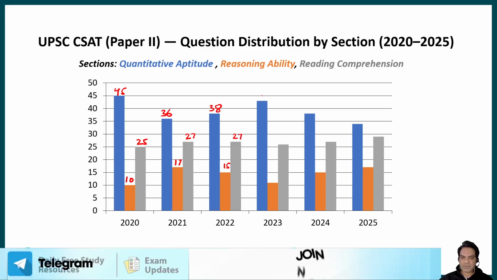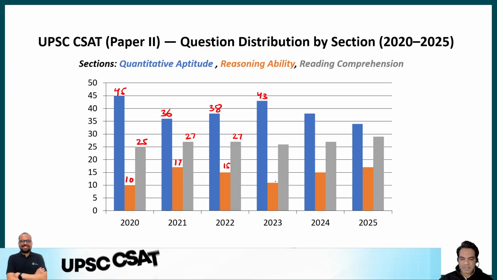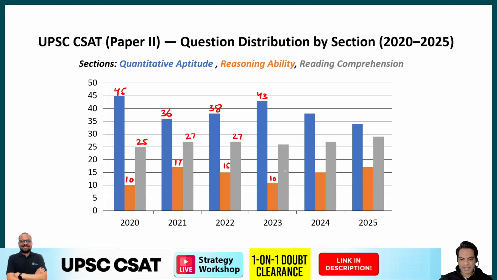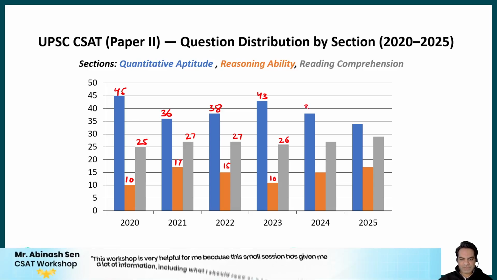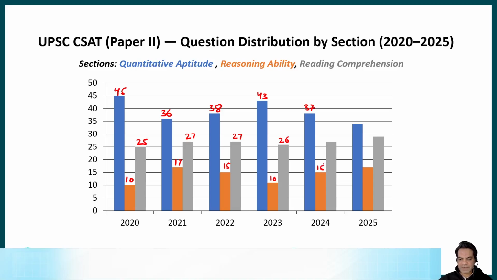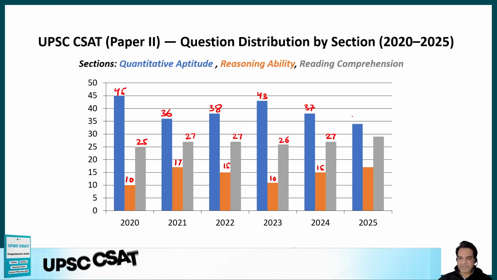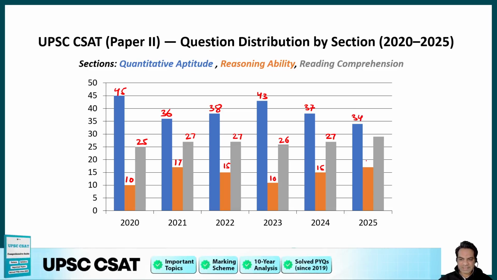Now in 2023, quantitative aptitude jumped up again to 43, reasoning slumped again to 10, and reading comprehension was 26. Then in 2024, quantitative aptitude again went down to 37, reasoning ability went up to 15, and reading comprehension stayed the same, around 27. Now in 2025, that is last year, the quantitative aptitude questions were 34, reasoning went up a little to 17, and reading comprehension 29.